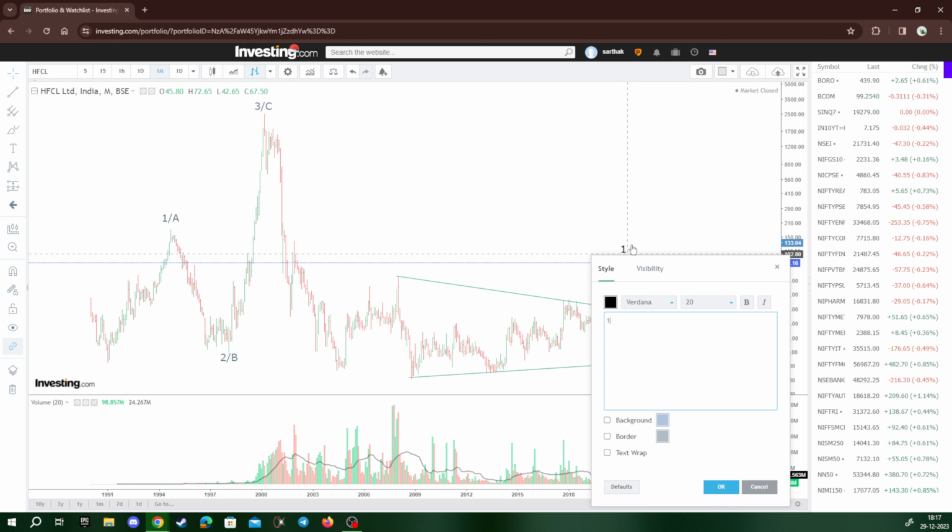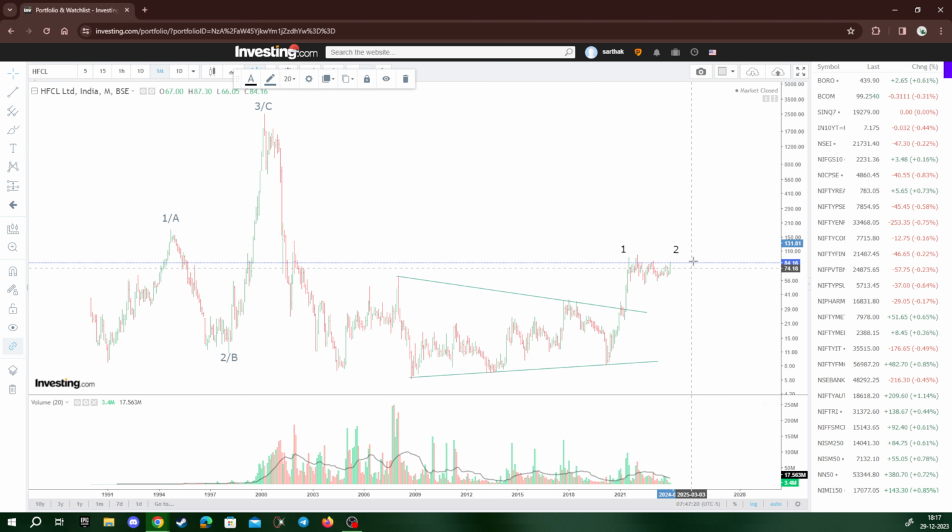So then I would label this as wave 1 and this as wave 2.